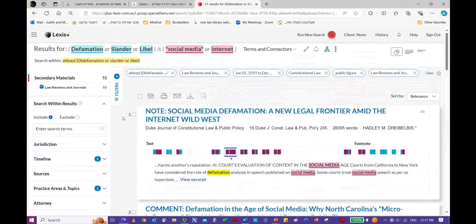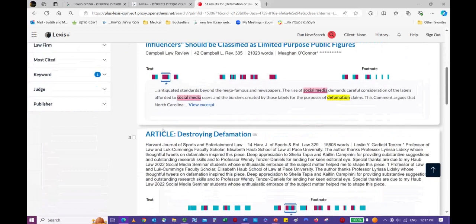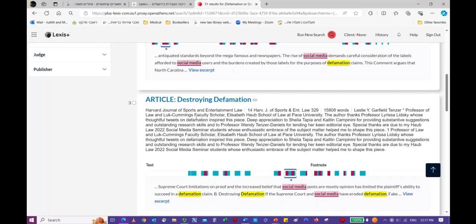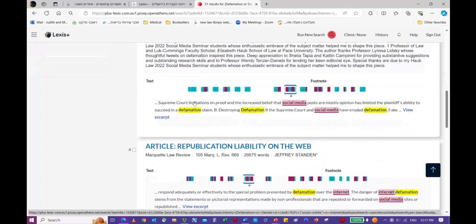Now we're down to 51 articles that still have at least 10 mentions of defamation or slander or libel within the same sentence as social media or internet, but also Lexis has determined that the article has something in it about public figure. So we still have our first article that we were just looking at, but now let's look at some more. We see that Harvard has an article on destroying defamation.